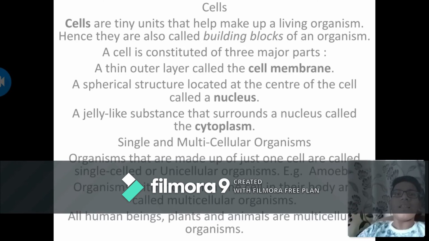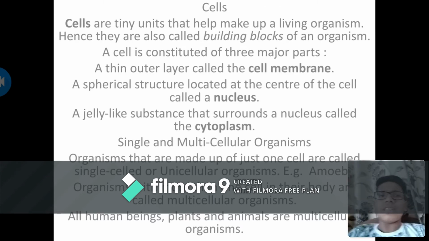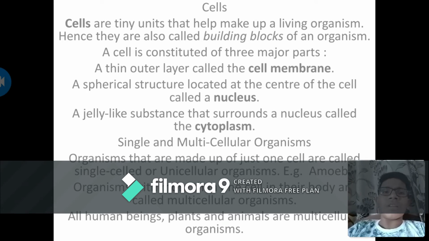The next point is cells. Cells are the tiny units that help make up a living organism. Hence, they are also called the building blocks of an organism. Cells are known as the building blocks of the organism because, as we all know, to make a building, we need blocks. That's why to make an organism's body, we need cells.